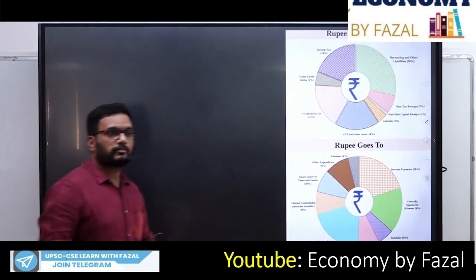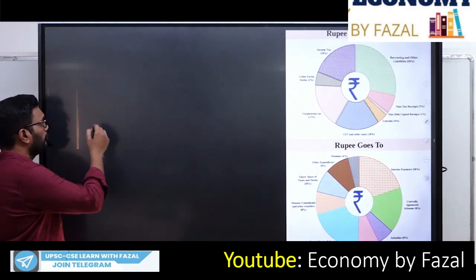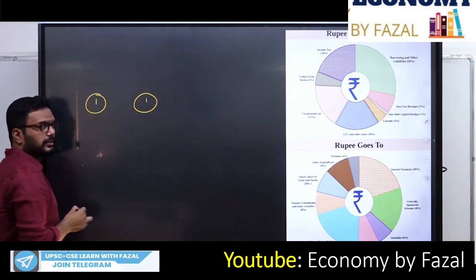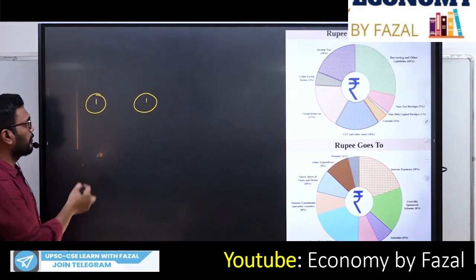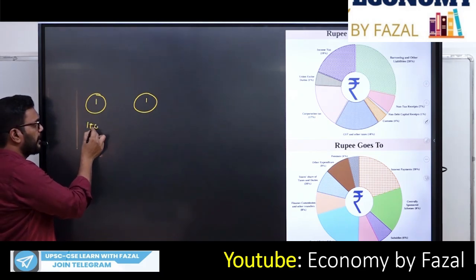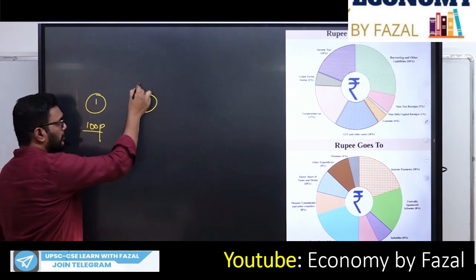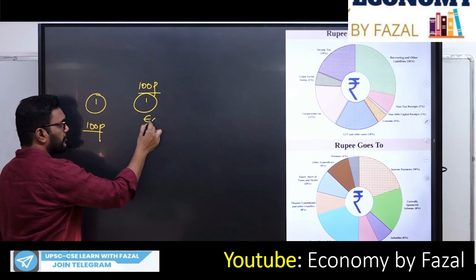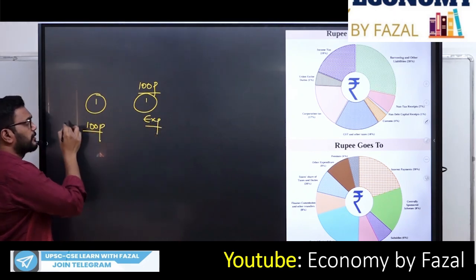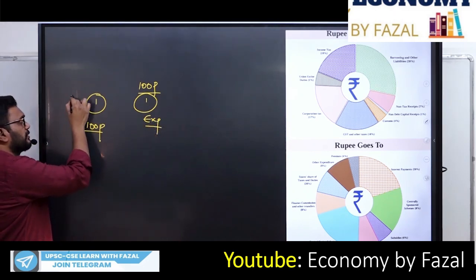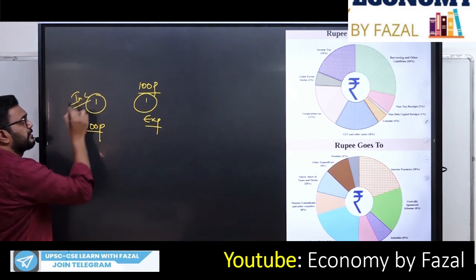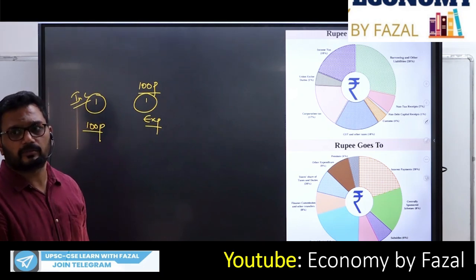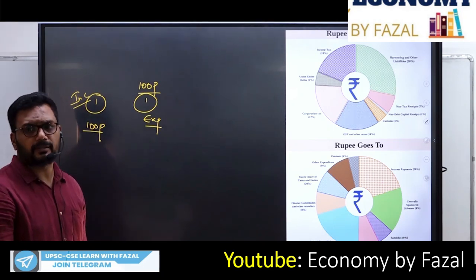And here comes a very important term: where the government is spending and where the government will receive the money. See, in every budget, the government will show the 100 paisa platform, where in the 100 paisa, where the government is spending, which is nothing but its expenditures, and where the government is getting in, that is its income, its returns. Income means from where the government is earning. Expenditures is where the government is trying to spend the money.